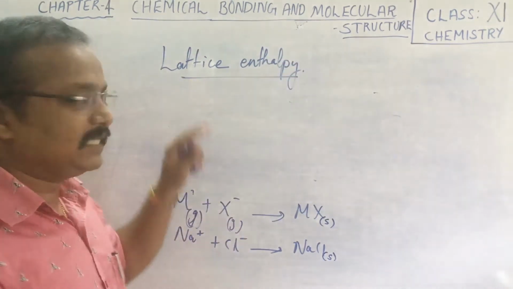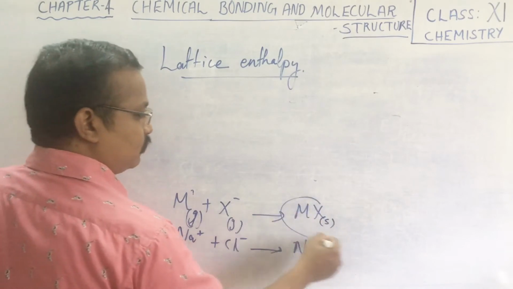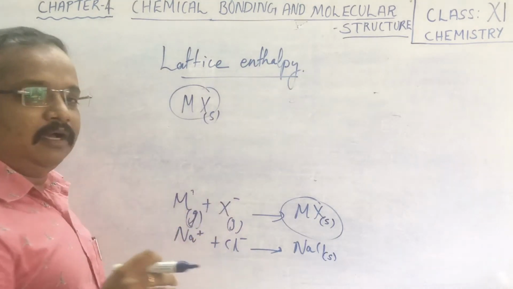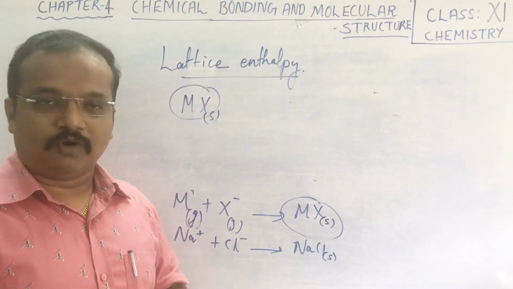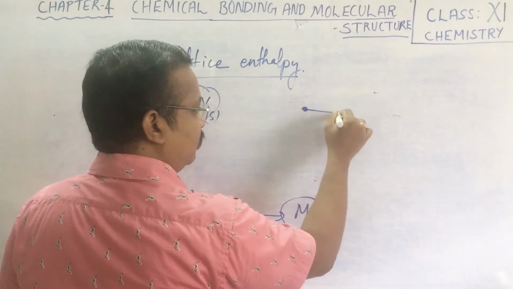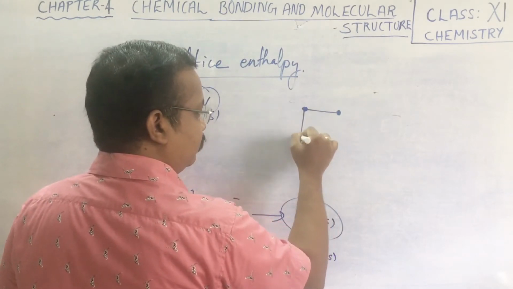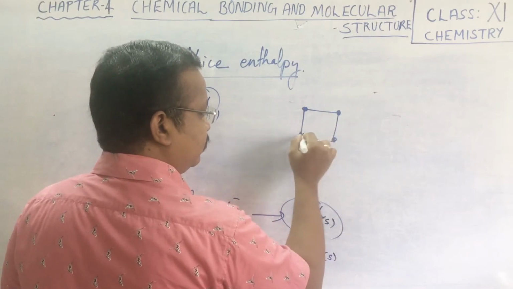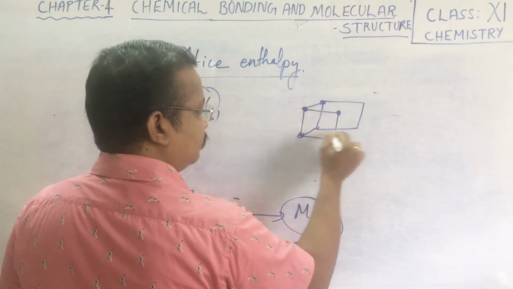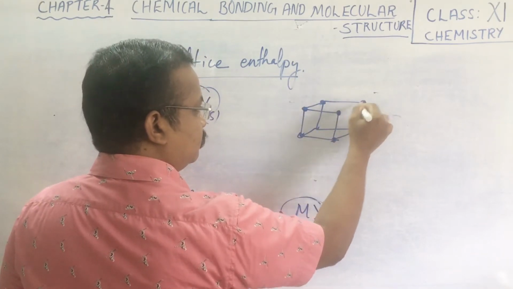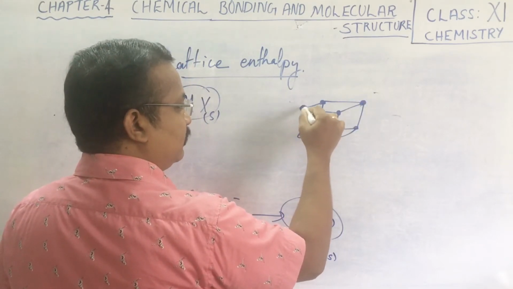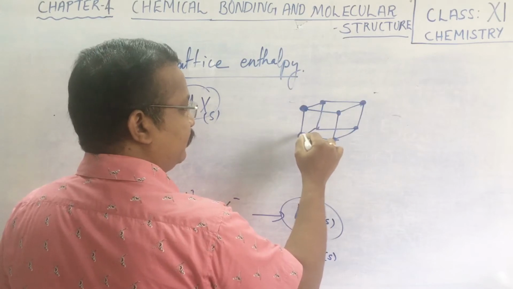In the case of lattice enthalpy, after formation of the MX molecule, MX solid is formed, that is, a solid ionic compound is formed. A solid ionic compound consists of cations and anions that form a geometrical figure in which they are interlinked to each other, where the anion will always be much bigger as compared to the cation.